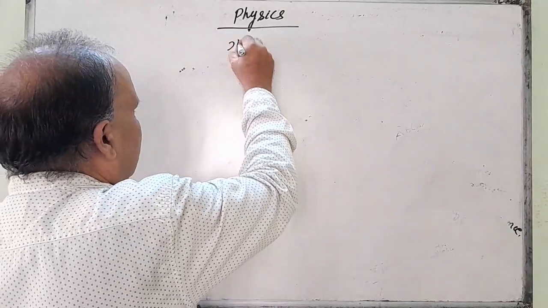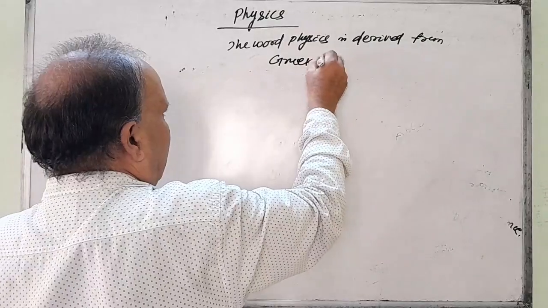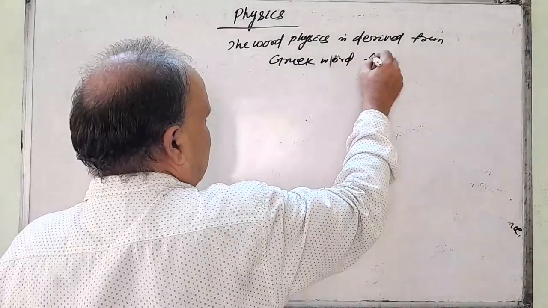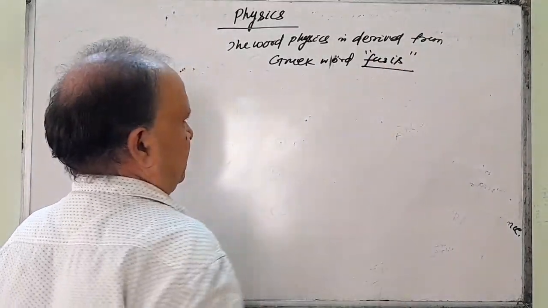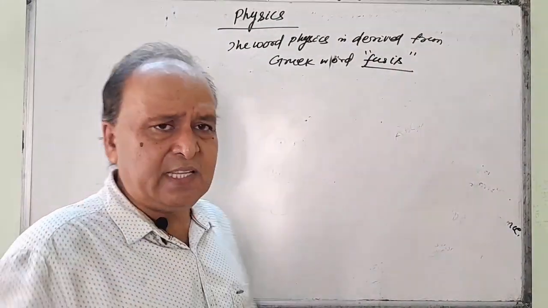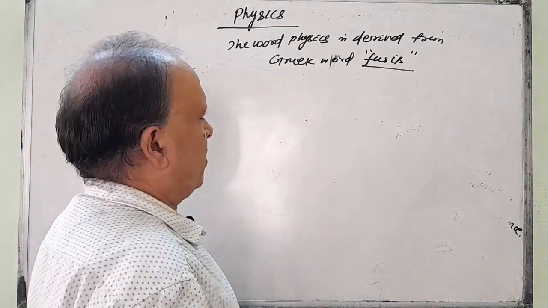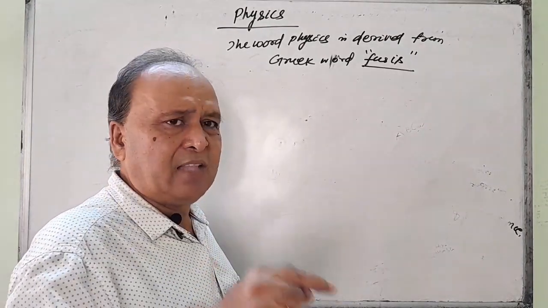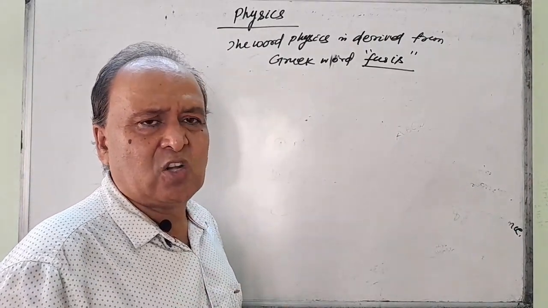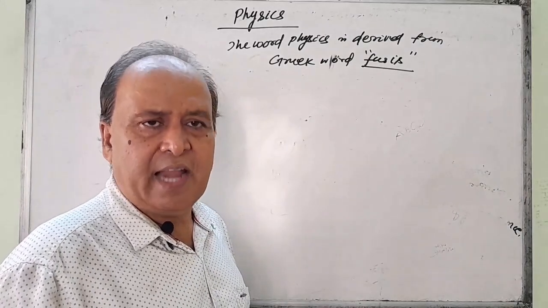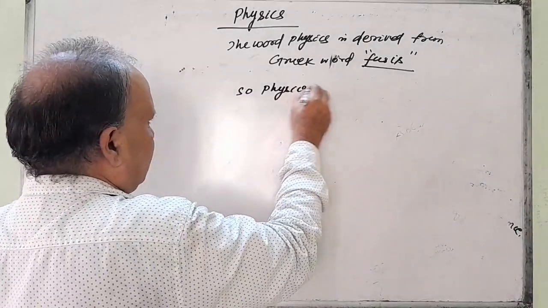The word physics is derived from the Greek word physis, F-U-S-I-S. What is physis? Physis means nature. So, physics is a branch of non-living science which deals with the study of nature and natural phenomena.